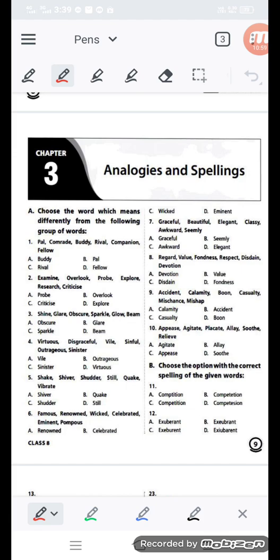Like 11 number, competition, A number, COMPETITION, COMPETETION, COMPETITION, COMPETESION. So here you can see option C is correct.